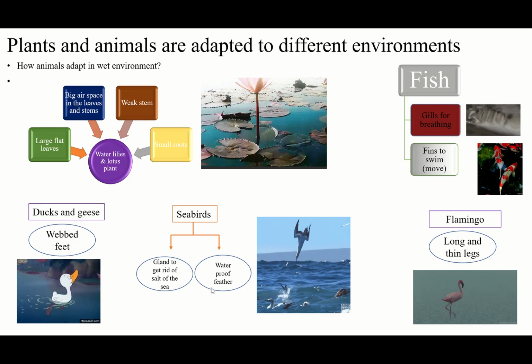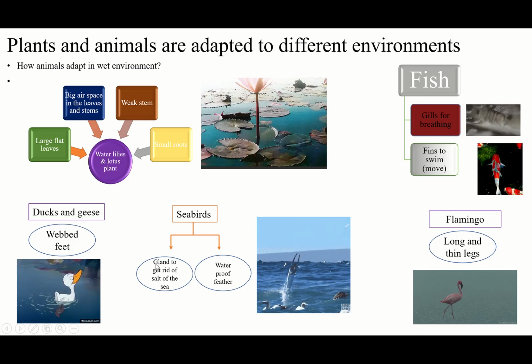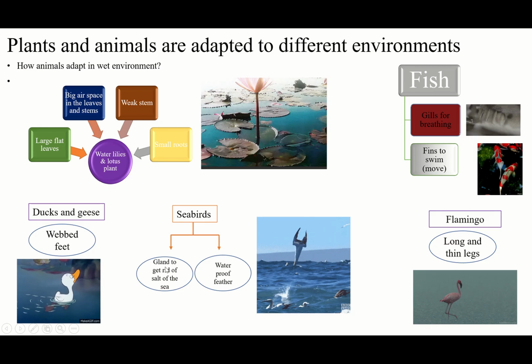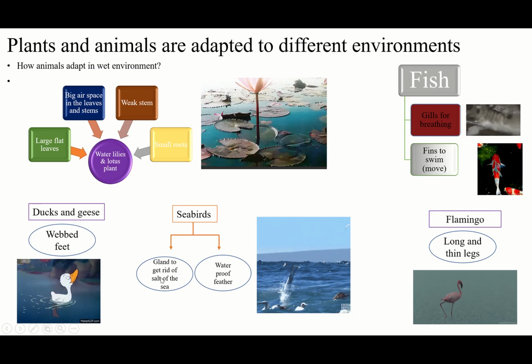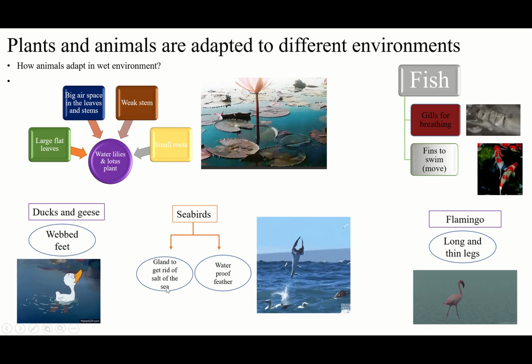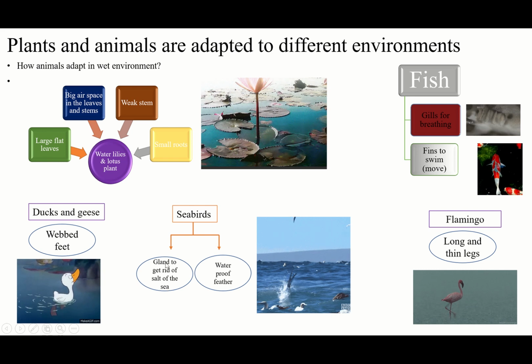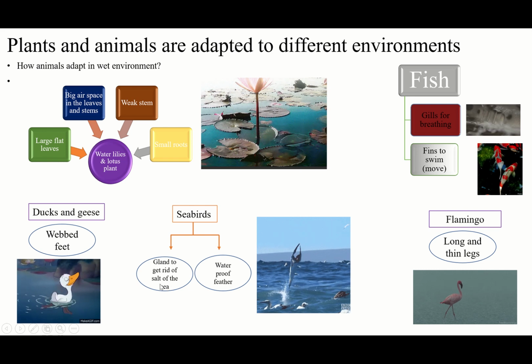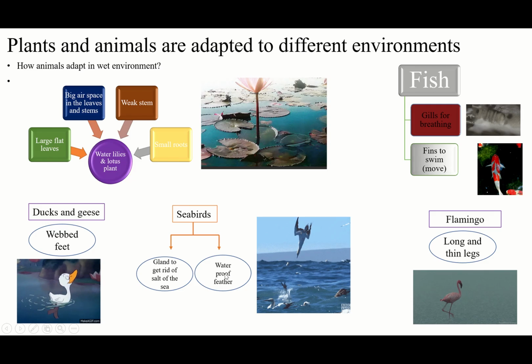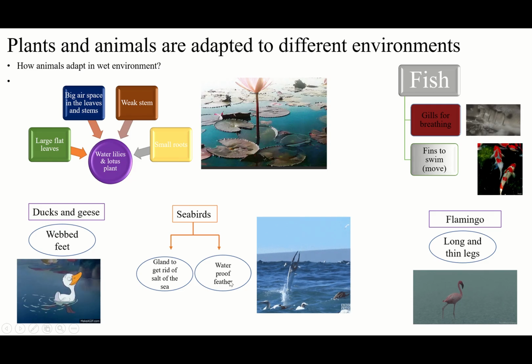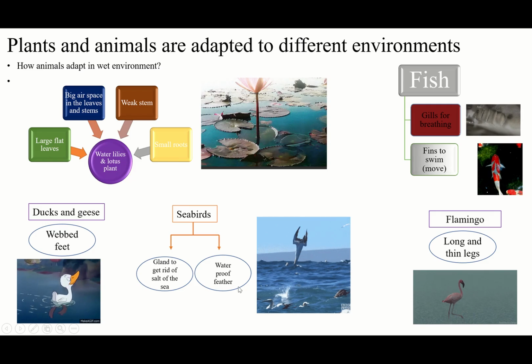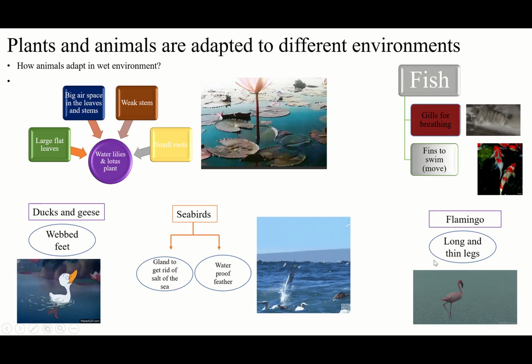So that's why Allah gave them a special gland to get rid of the salt from the water. They will separate the salt and take it out. It means seabirds have a special gland to get rid of the salt from the seawater, and they also have waterproof feathers to not get wet. So they will get out of the water easily.